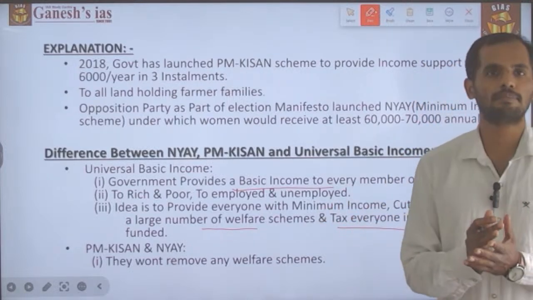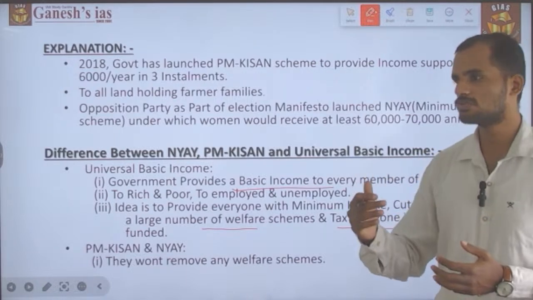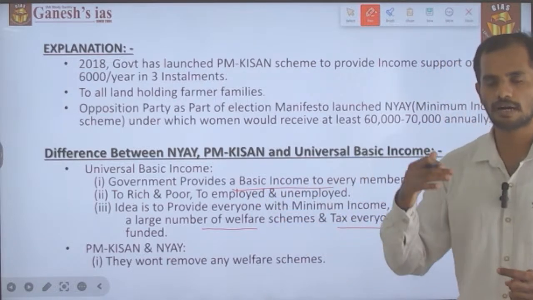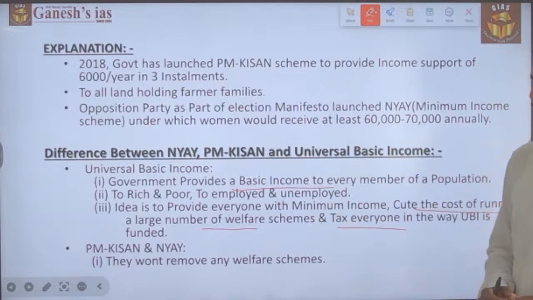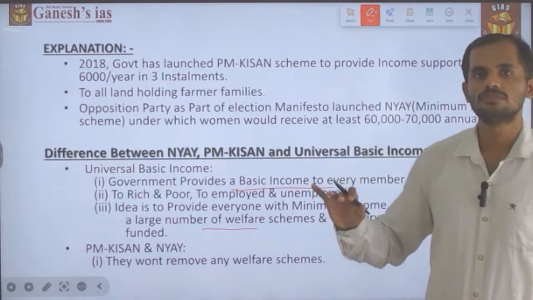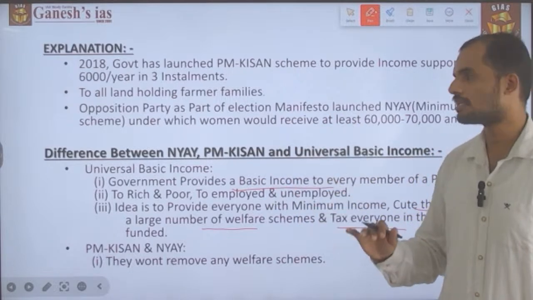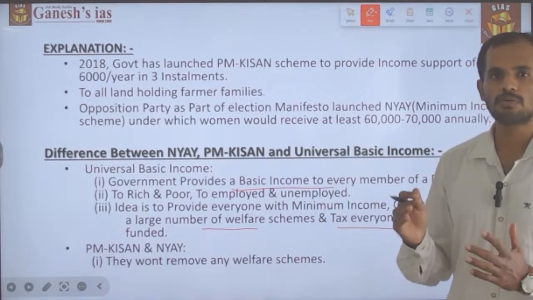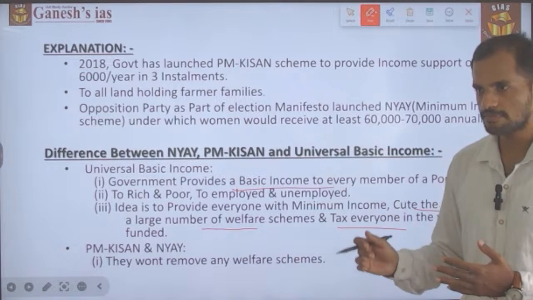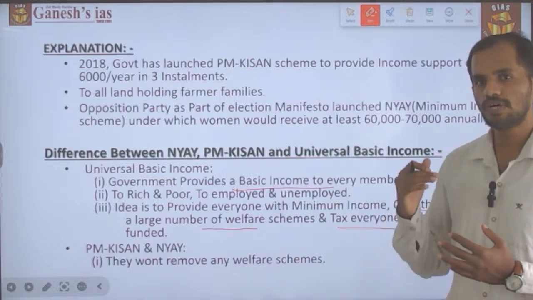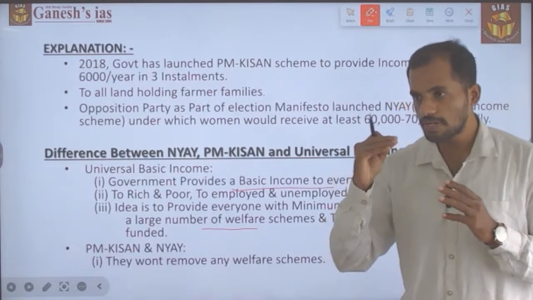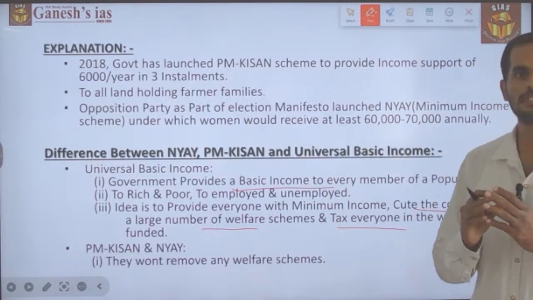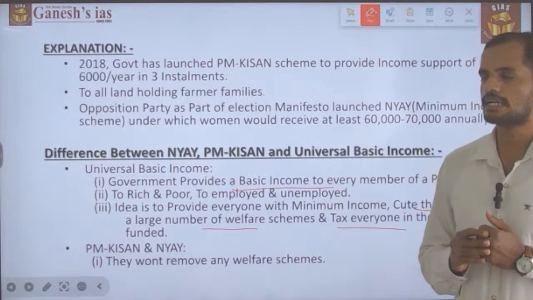the poor people will benefit, but the richest who get the universal basic income will have the amount taxed away in the form of taxation. So this is what universal basic income is about, and the amount provided by the government to the citizen will be very large, suitable for a person to lead a decent standard of life.